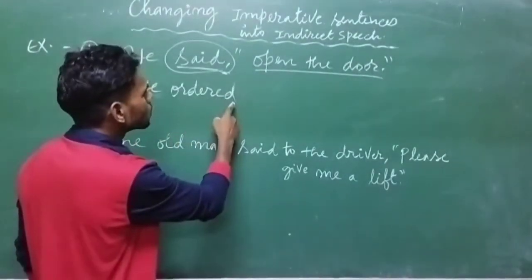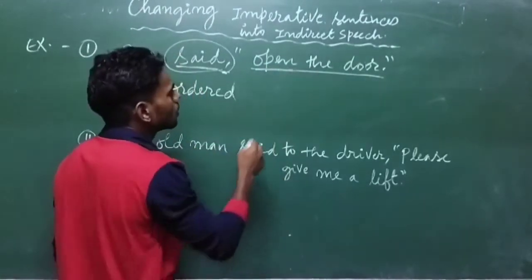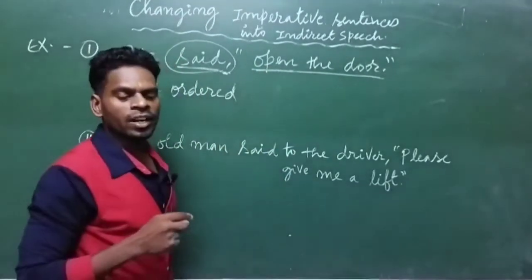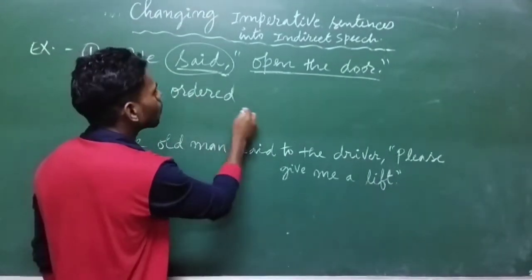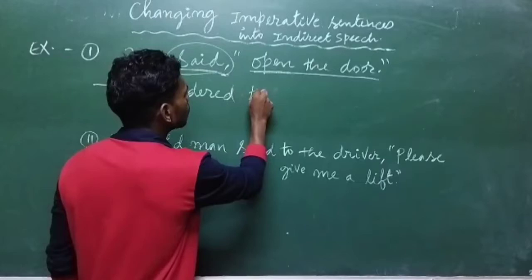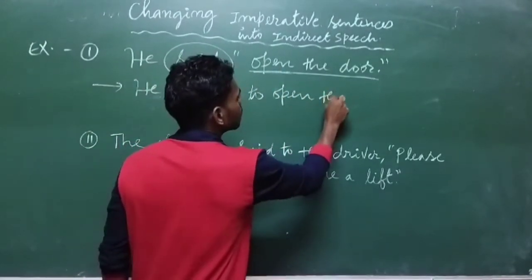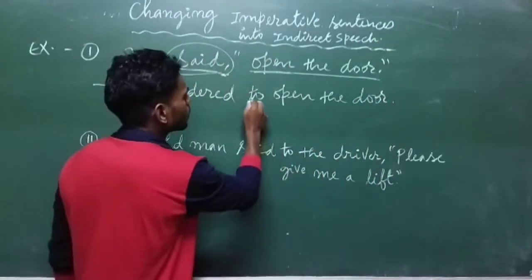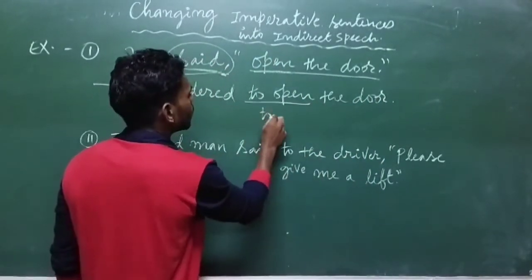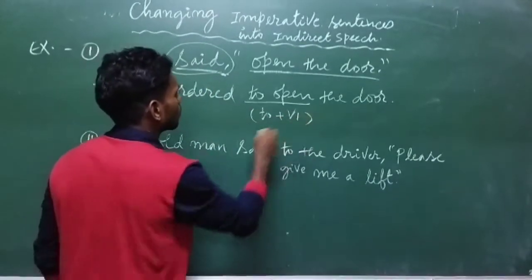So now he ordered. Now this is the main verb, open. So now we have to use infinitive, that is to plus V1. So now he ordered, then to open the door. Here this is infinitive, to plus V1.